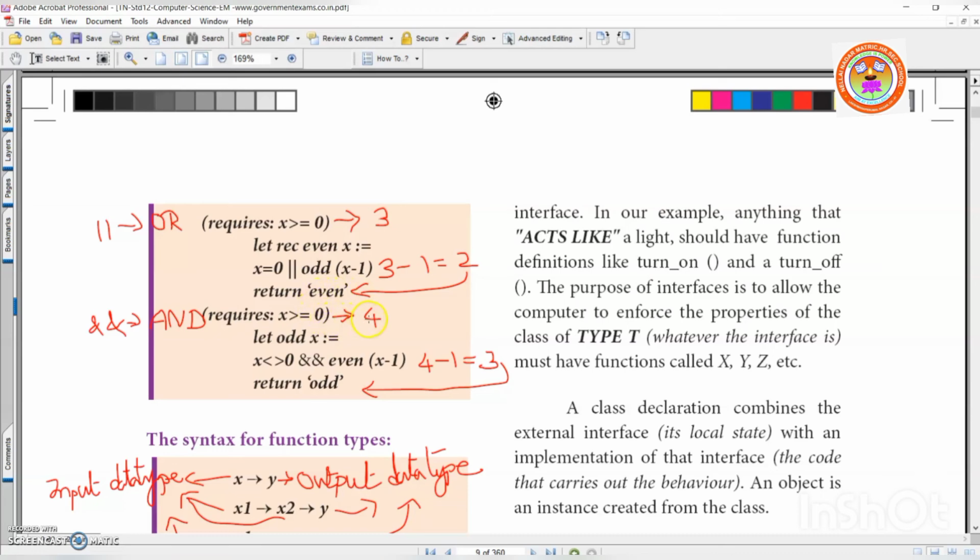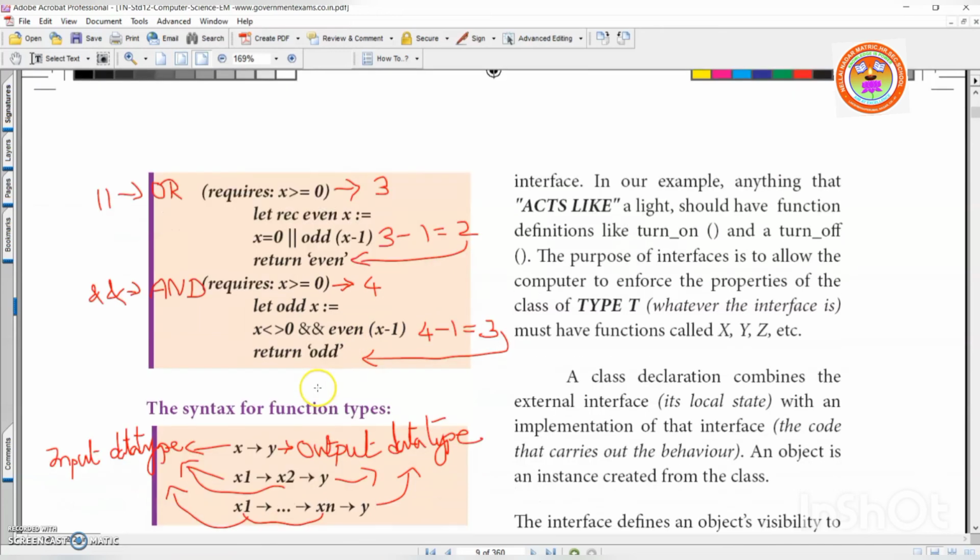Right? Suppose I give 4. Okay, this is the AND operator. Both should be true. Here either this is true or this is true, it will take. But here both should be true. So x is 4 I am giving. So 4 is not equal to 0. This is not equal to, keep it in mind. And 4 minus 1 is 3. So 3, it will return odd. Is it clear? Understood now?